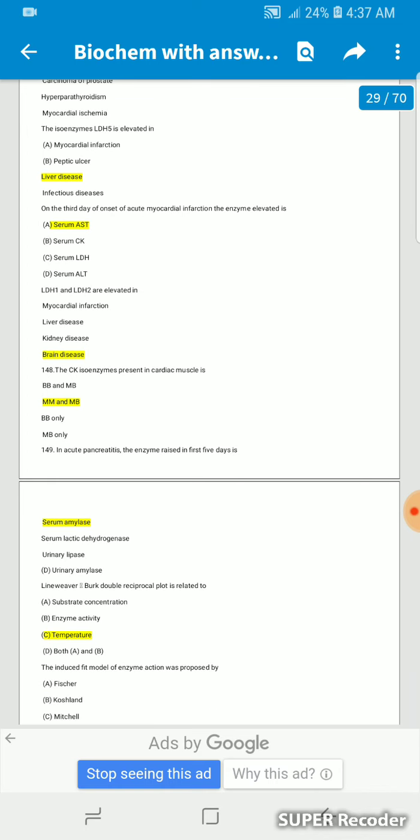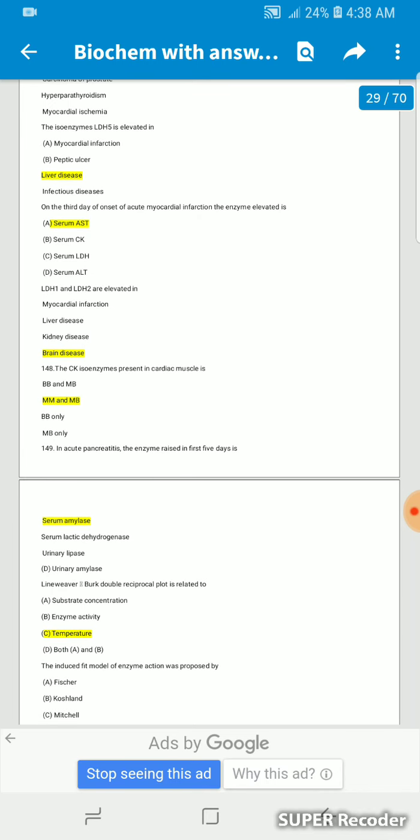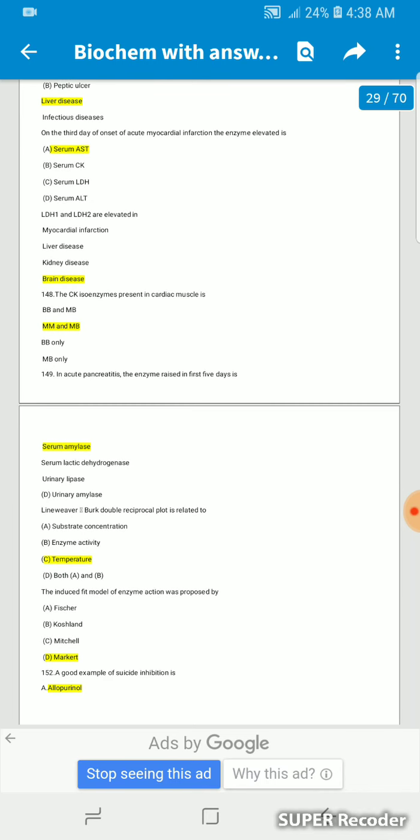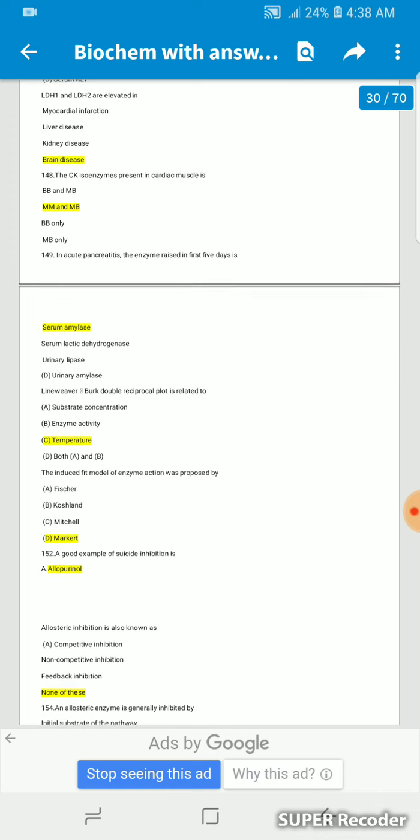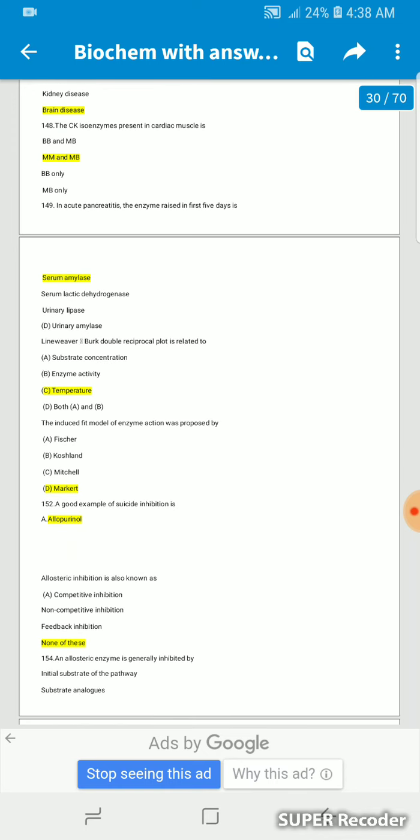On the third day of onset of acute myocardial infarction, the enzyme elevated in serum is AST. LDH1 and LDH2 are elevated in heart disease. The CK enzymes present in cardiac muscle are MM and MB. In acute pancreatitis, the enzyme raised in the first 5 days is serum amylase.